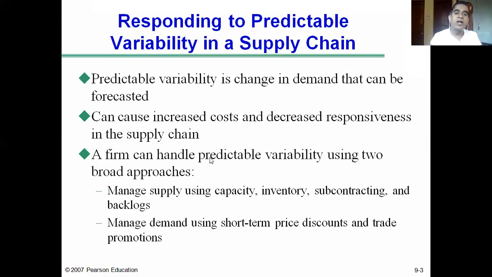Okay, so how can a firm handle this predictable variability? We are learning that it is by using two approaches. One is by managing supply and another is by managing demand. So what we learned just now is how a company can handle predictable variability. I'm taking the example of soft drinks, the increase in demand during summer. Soft drink companies can handle this by managing supply, and supply is managed by using capacity, inventory, subcontracting, and backlogs.